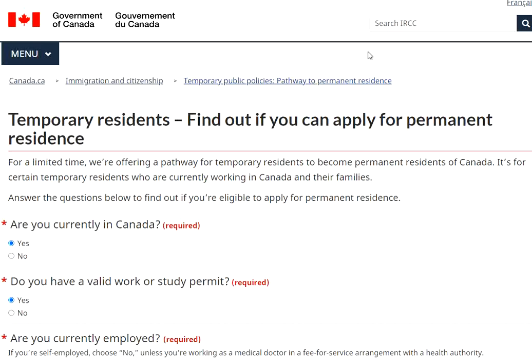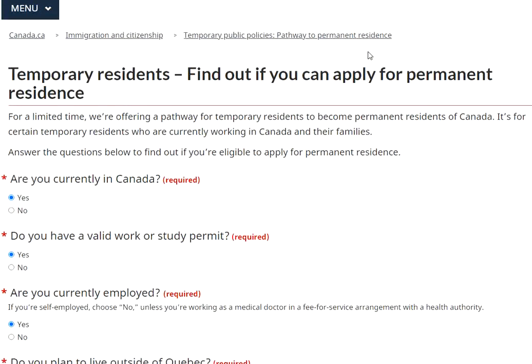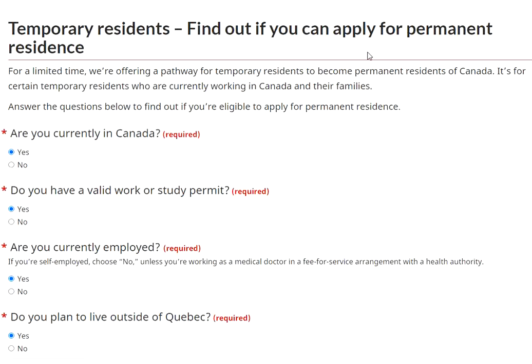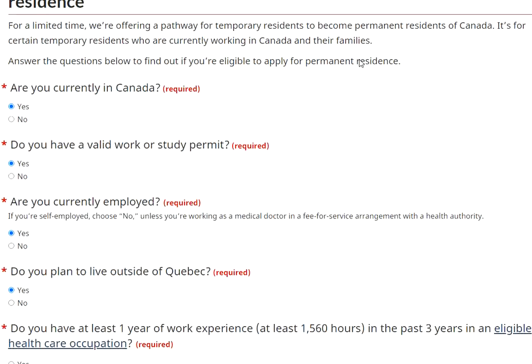Now, the NOCs will be in detail, and then I'm going to talk about the checklist of the documents, what all is required under this category, TR to PR. Along with that, I will try to cover the last minute confusions regarding medicals, PCCs, biometrics, and what all documents are required if you are showing your work under the work permit category, and how many hours are actually required and how you can calculate it. That's a really confusing area, so I'll try to cover it without wasting time.